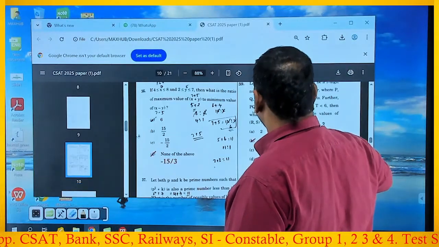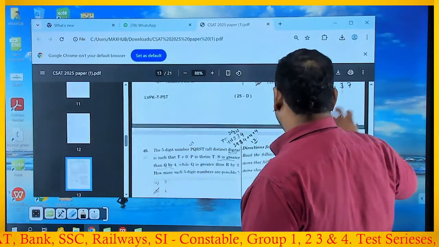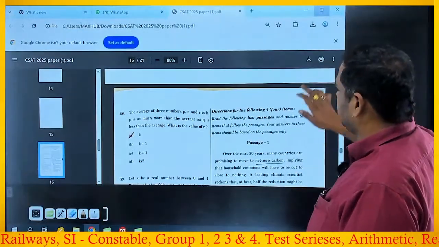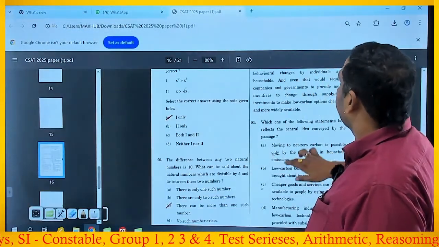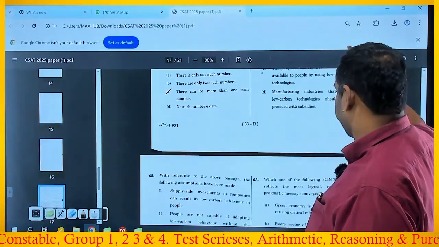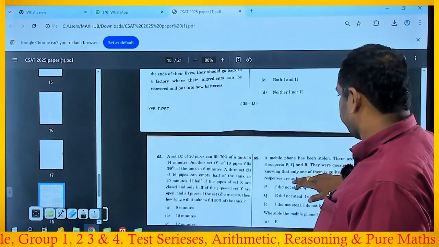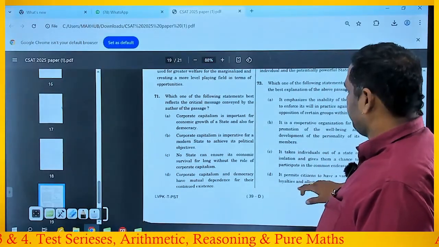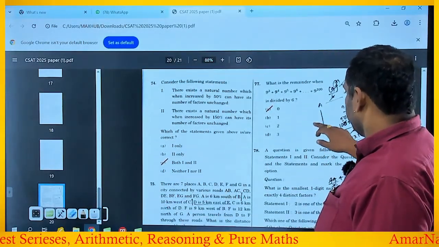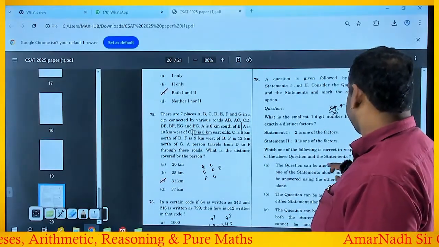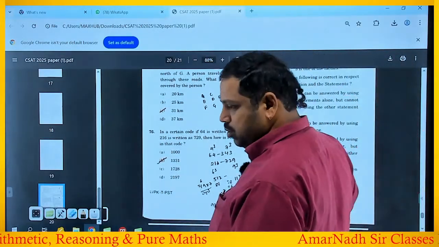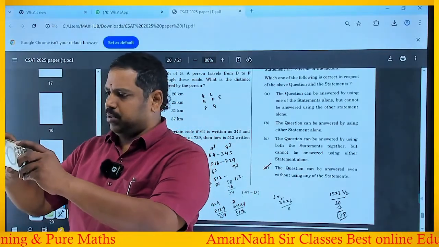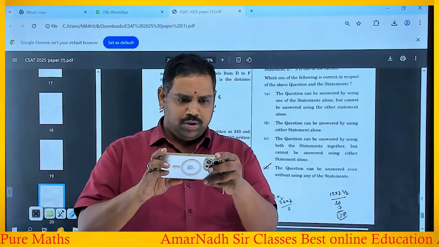Because when I'm taking the snip, a small part is missing now. That's why I'm showing you here. Right, good. So the fourth statement, I hope it is visible to you. I'm checking in my mobile, is it visible or not?